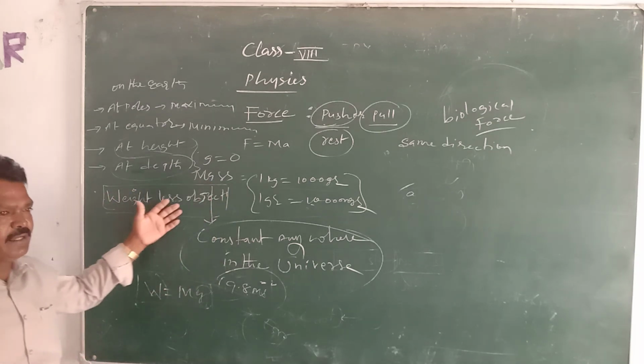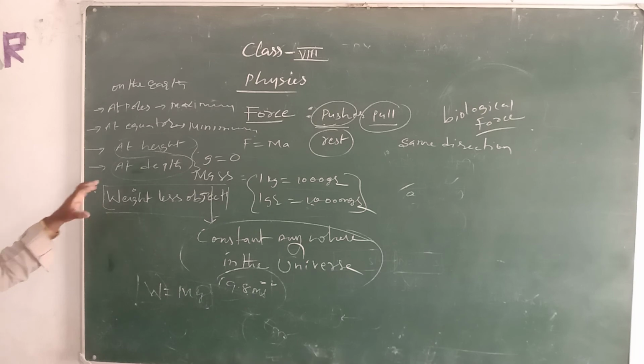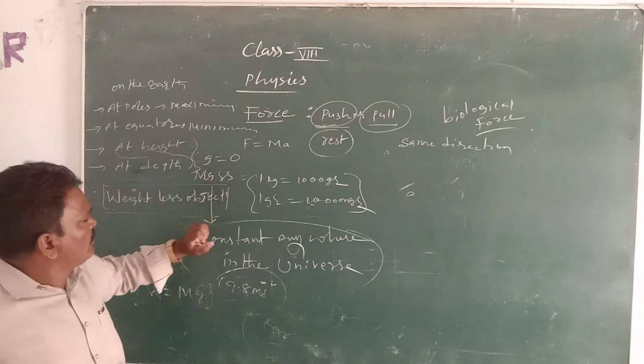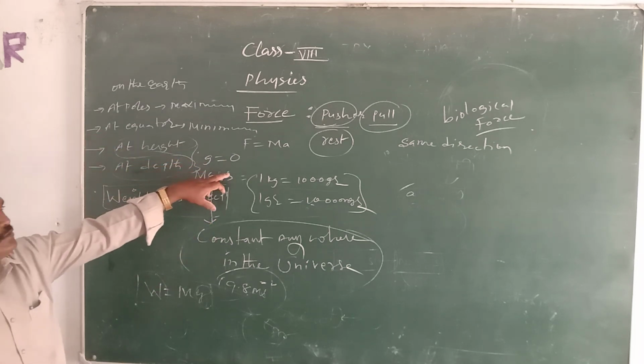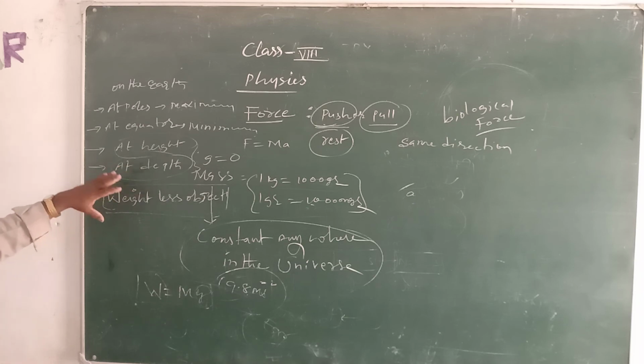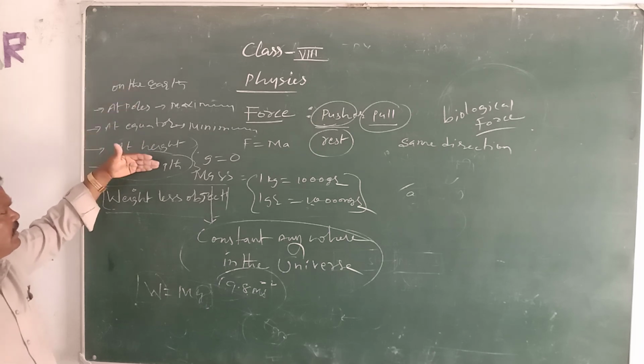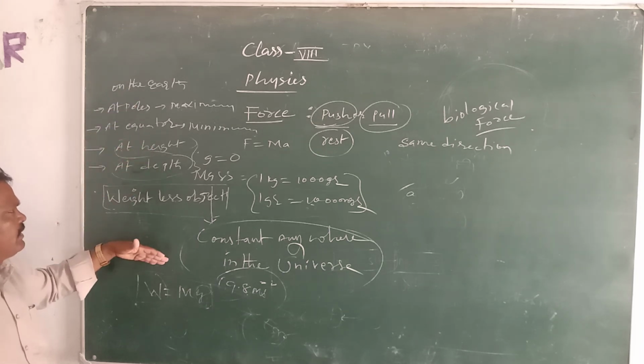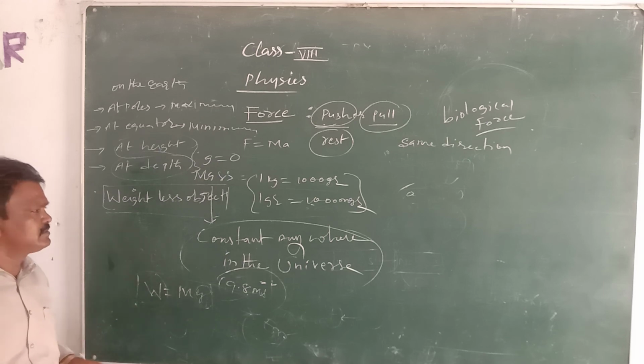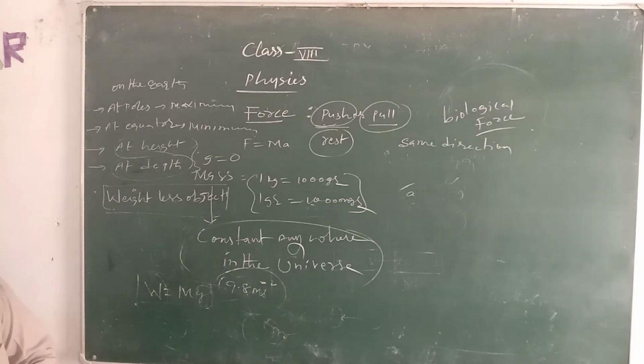If any object escapes the gravitational force, that becomes weightlessness. Weightlessness means nothing but gravitational force is 0. When gravitational force is 0 in these two cases, the body goes to that distance to the height, and the same distance to the depth also. So weightlessness also we can see in the variation of the earth's gravitation in these cases: poles, equator, height, depth.